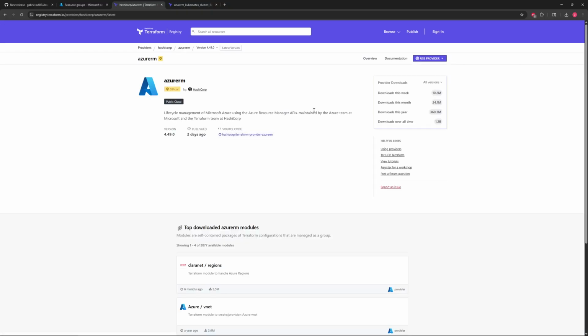And you can also click on them and get more information about it. This was updated just 2 days ago with this new version, 4.49.0 right here. If you want to use it within your code, you can always come up here to the use provider button, and it tells you how you can implement it within Terraform. Terraform underwent a huge change when it reached 0.13 and higher. So if you use less than 0.13 as your Terraform version, then things are very different. But generally speaking, almost everyone uses the higher Terraform versions. And you can just copy this code and use this version.